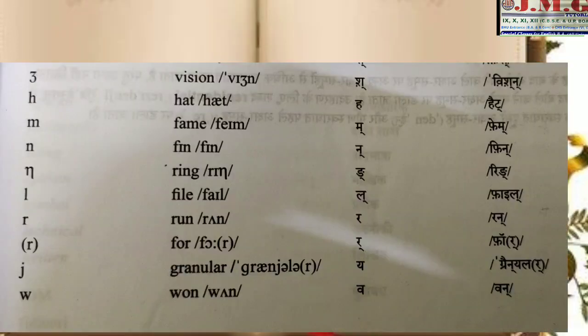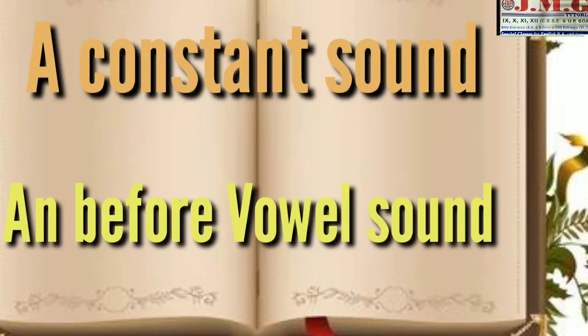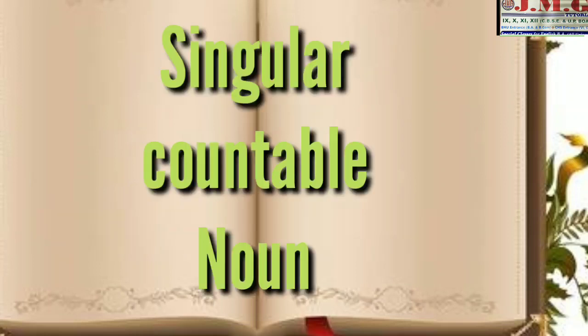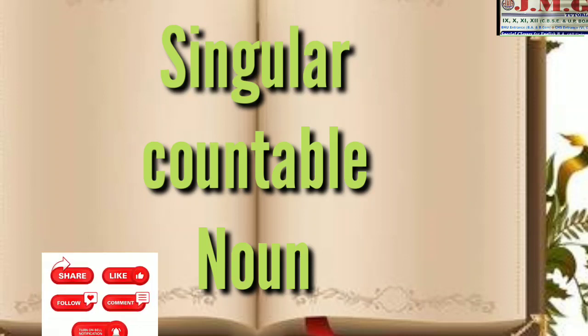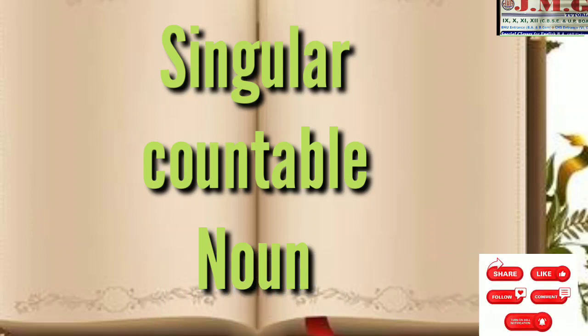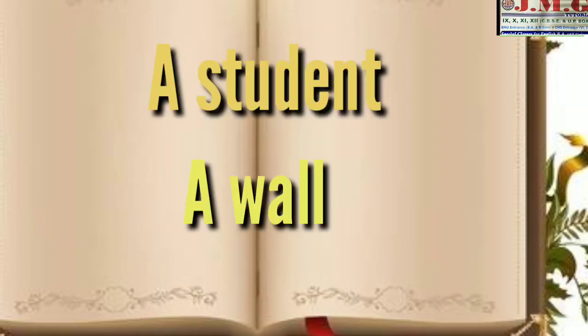So what is described in your syllabus, I am going to explain it. Regarding what I have explained, a is used before a consonant sound and an is used before a vowel sound. Now, a is used where there is a countable noun. What is a countable noun? A noun which can be counted is called a countable noun. For example, student, a student.